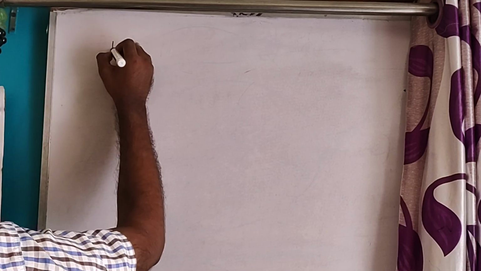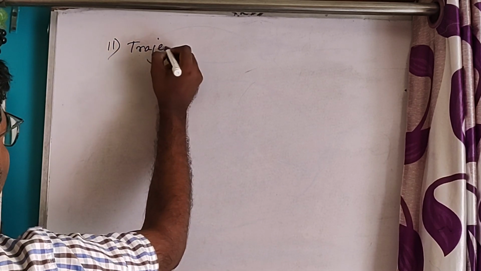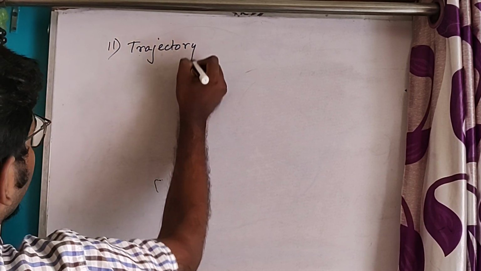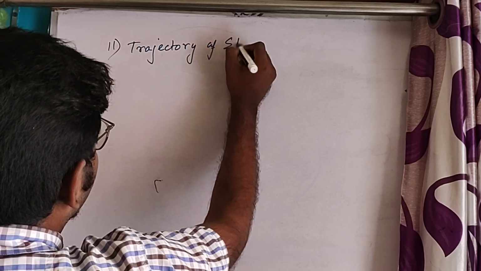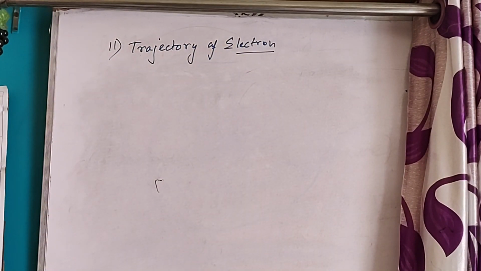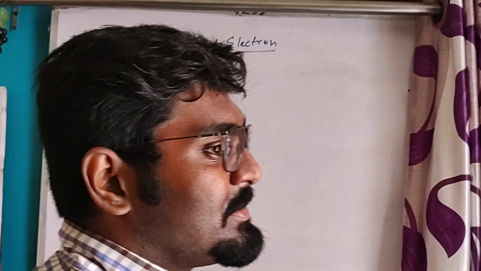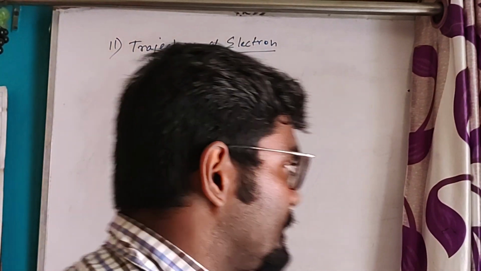Now the second point is the trajectory of electron. How will be the trajectory of an electron if we bring it within a magnetic field?